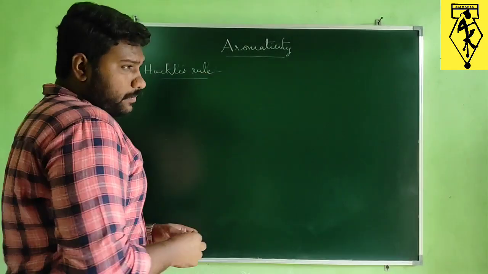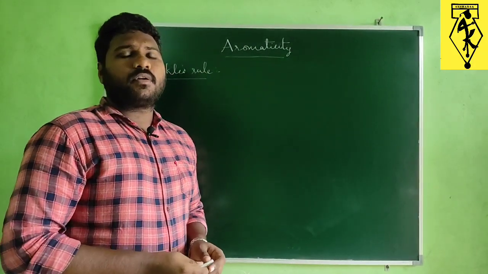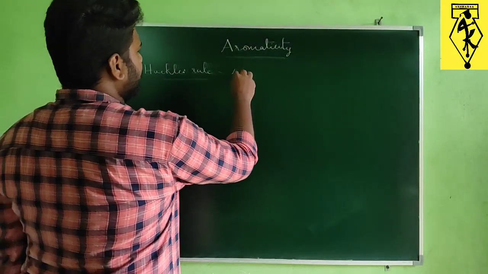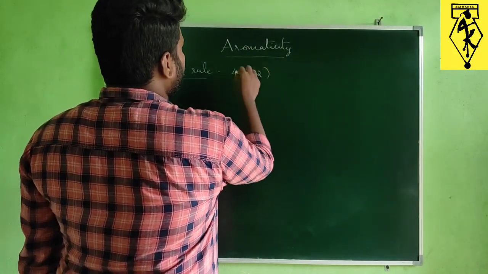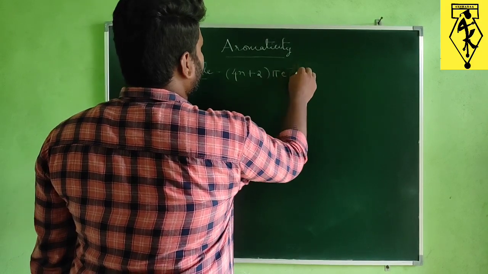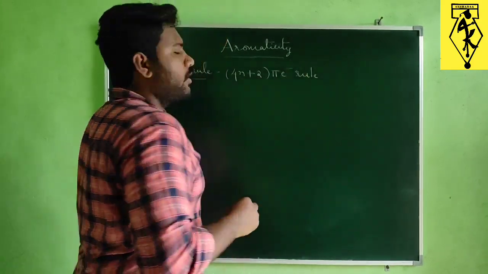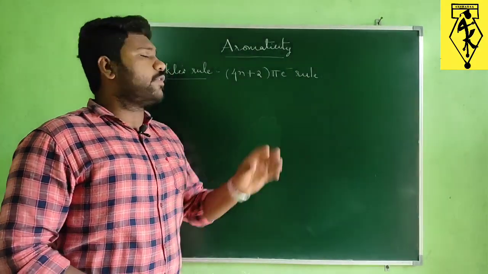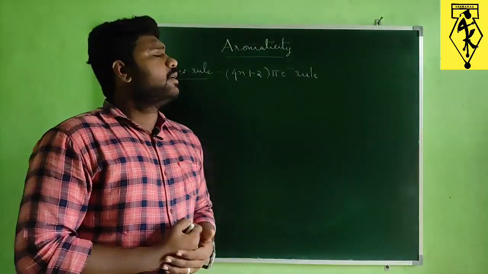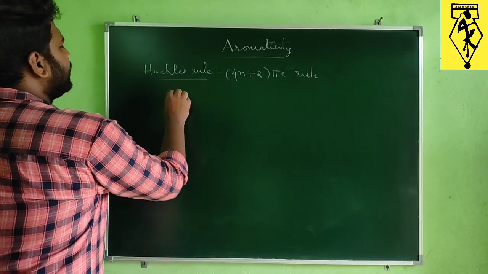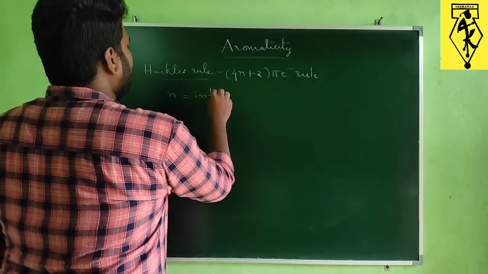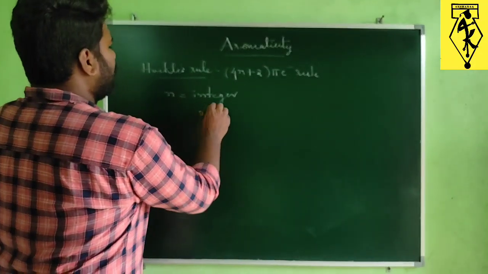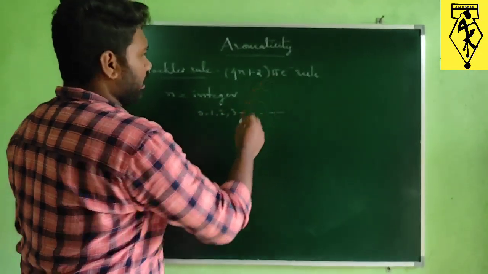So according to this rule, each compound which is said to be an aromatic compound must satisfy this rule, that is the 4n plus 2 pi electron rule. Here n is an integer that may be 0 or 1 or 2 and so on.